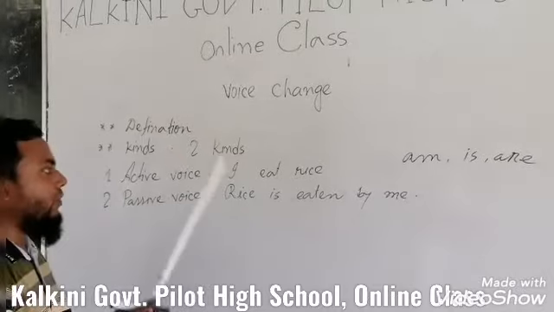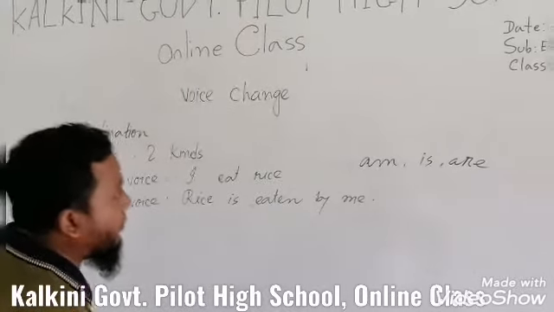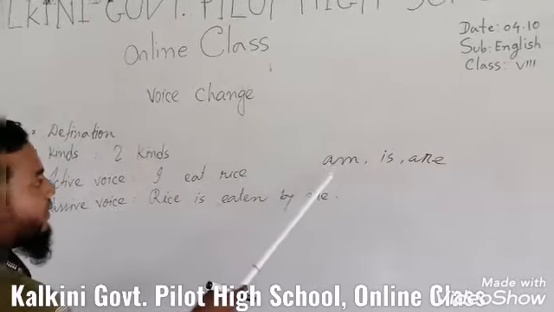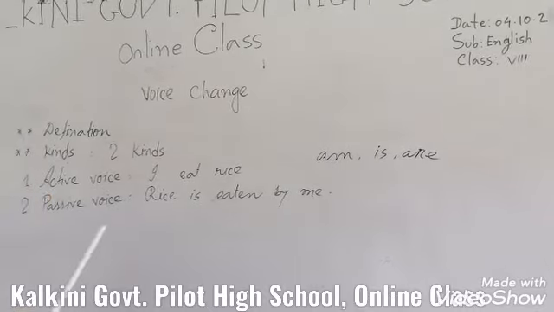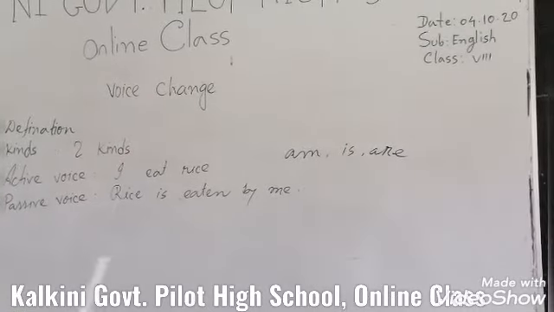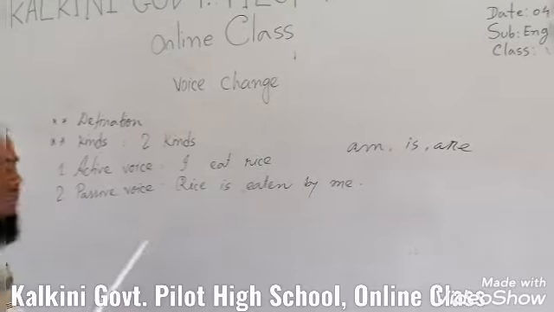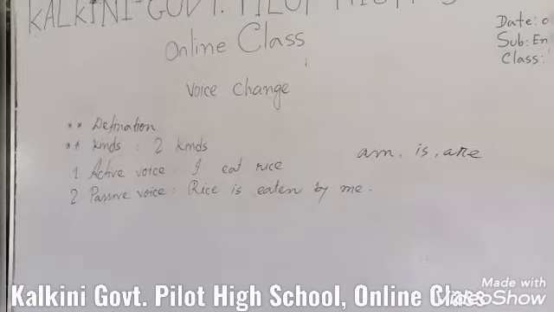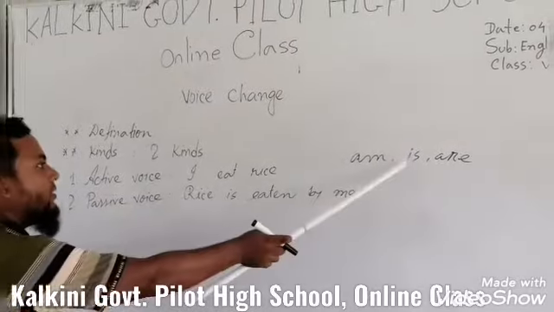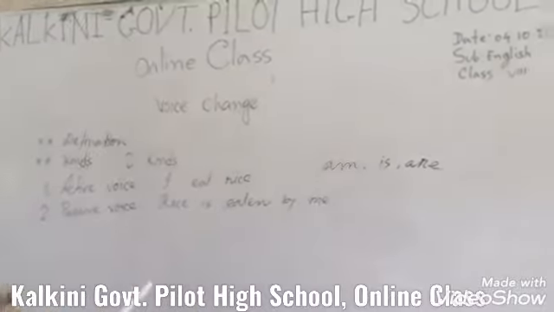For rise we have to choose is, because am is only for I, but in this sentence the subject rise is singular and third person singular. For this we have to choose is as the auxiliary verb.